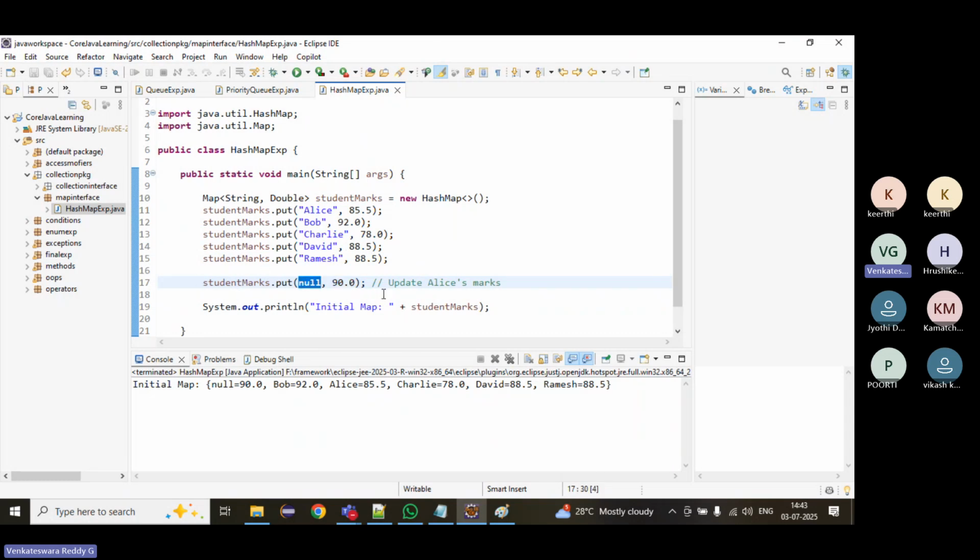This is only for interviews. In real time, we will not do these things. One null key or more than one null value, it will allow. Duplicate keys, it will not allow. Values can be duplicated.